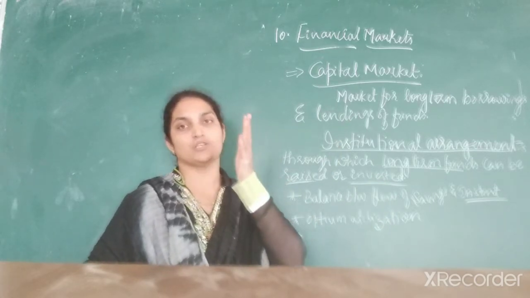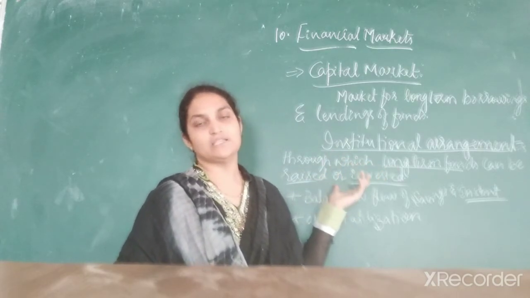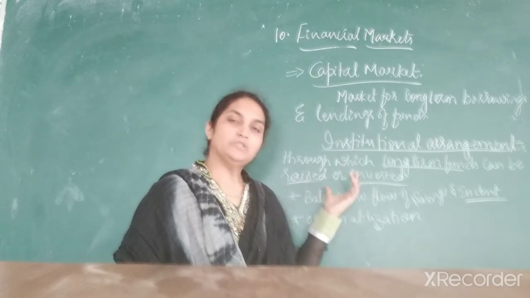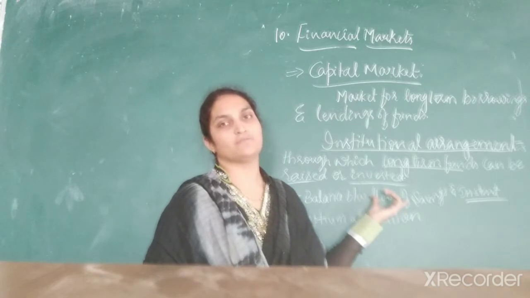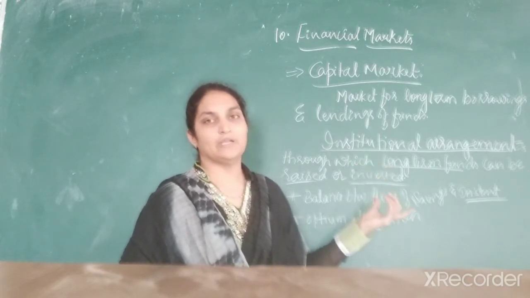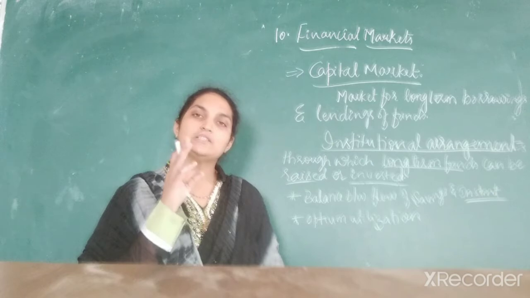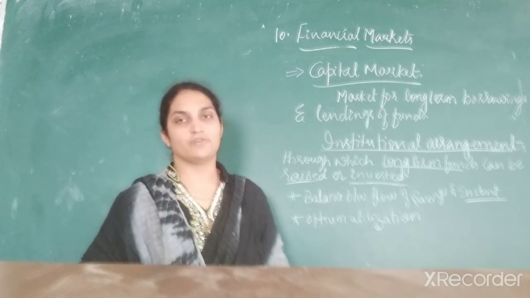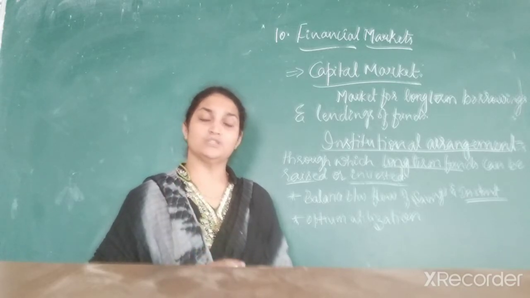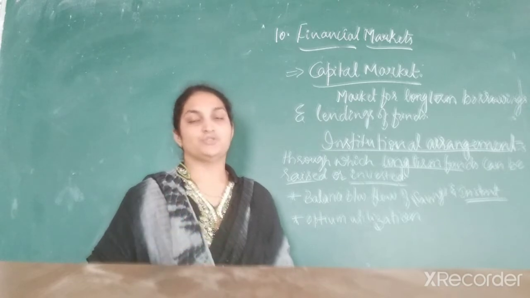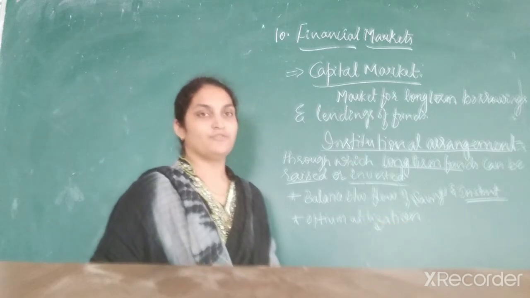Okay, the capital market is an institutional arrangement through which long-term funds can be raised and invested. Its main objective is coordination and balance between the flow of savings and the flow of investment, through which capital formation will be increased. Next, the financial resources should be invested in the most profitable channels for productive purposes and for development, and used in an effective and optimum manner. That is the proper utilization of resources.